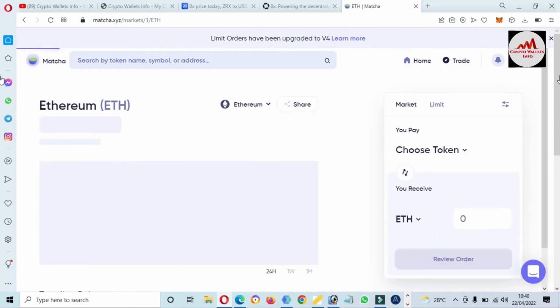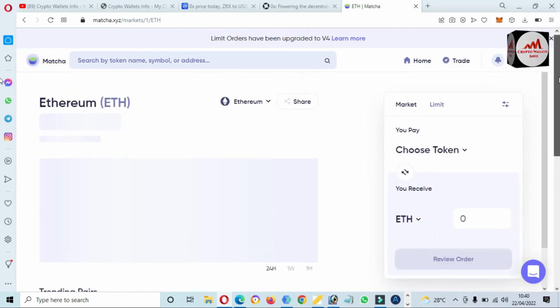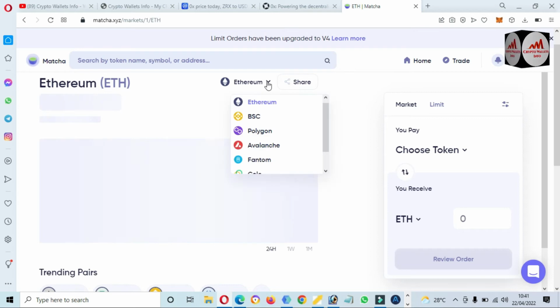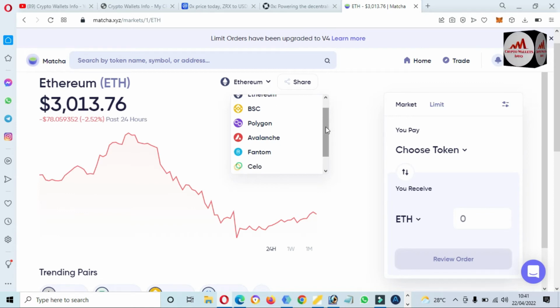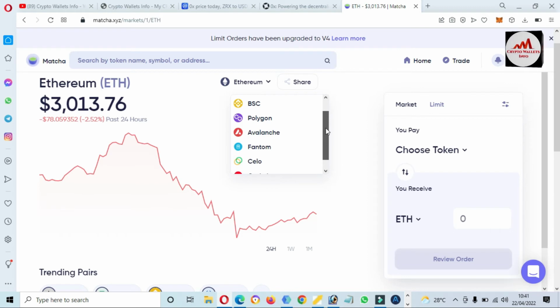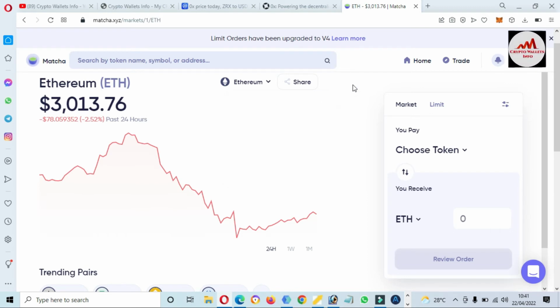I have clicked on the trade option, then the page will open in front of you and you can choose which network you want to use. By default I have selected Ethereum. You can also use other networks like BSC, Polygon, Avalanche, Fantom, Celo, Optimism. It depends on you. I have selected Ethereum.